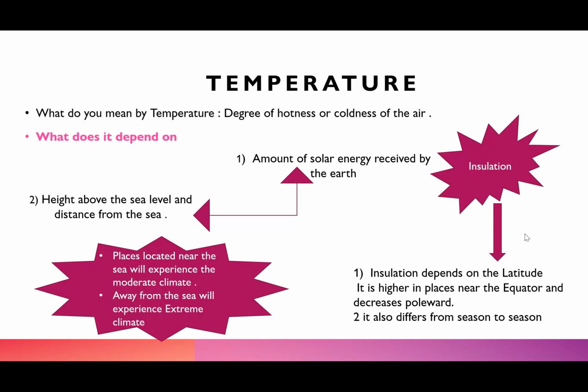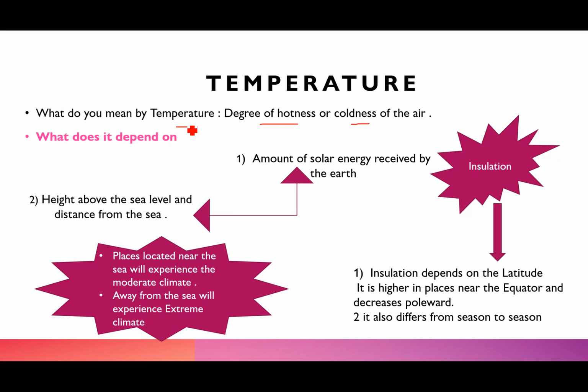First I will tell you what we mean by temperature and what temperature depends on, right? So let's move on. What do you mean by temperature? Temperature means the degree of hotness or coldness in the air. When I say lower temperature, I mean it is cold. When I say high temperature, that means hotness, it is hot. Low temperature is when you have coldness, a bit of chilly air. All right, so we have understood temperature: it is the degree of hotness and coldness.